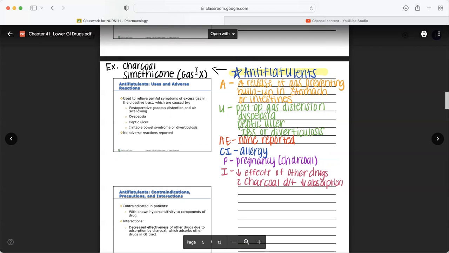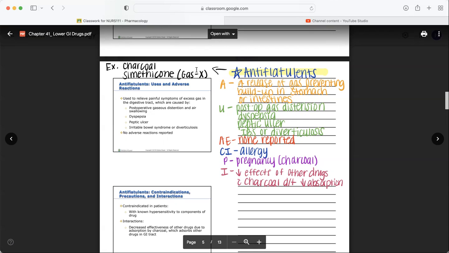Big ones, charcoal, which is also used for things like overdose, right? Aspirin, activated charcoal is our friend there. And then simethicone, this is a big one. We use this for babies. We use simethicone drops. We also use this as a Gas-X over-the-counter pill. So uses: post-op gas distension, dyspepsia, peptic ulcer, IBS, or diverticulosis. No real adverse effects of this medication. The only real contraindication is if you're allergic. Maybe be careful if you're pregnant with charcoal. But Gas-X is perfectly fine for even our pregnant people.